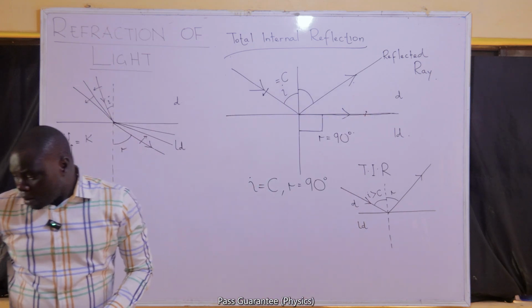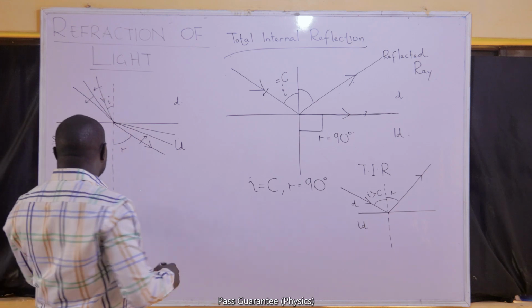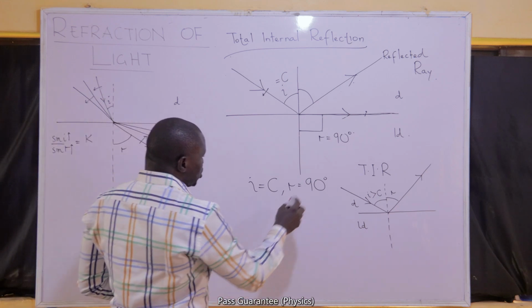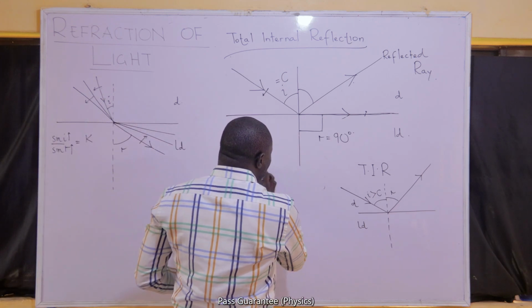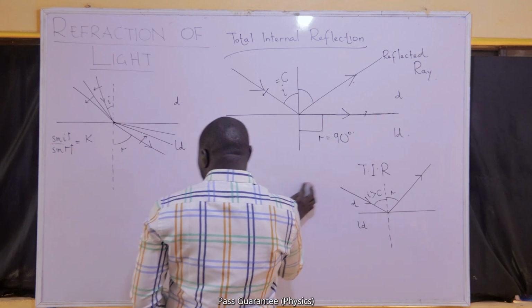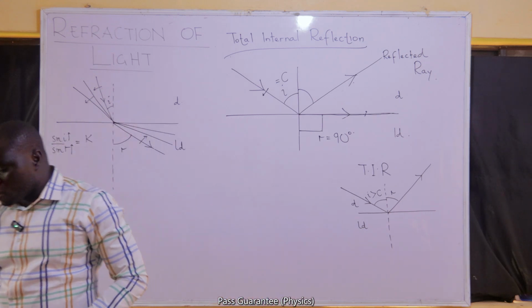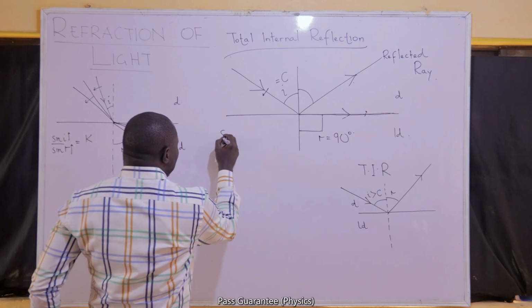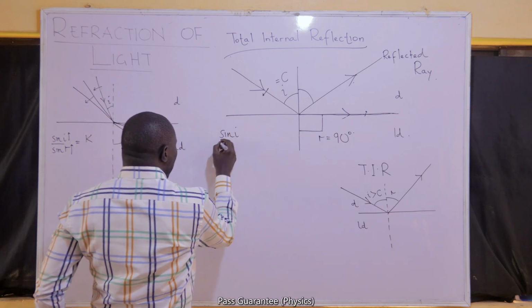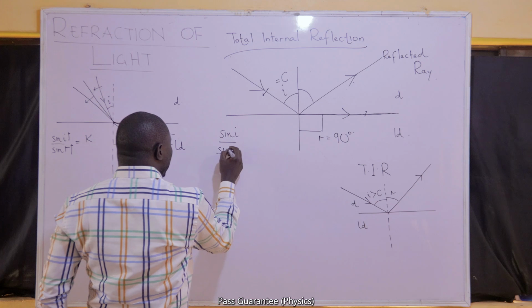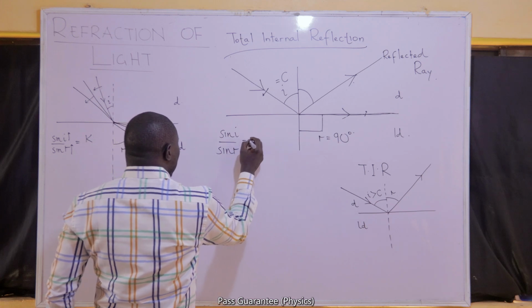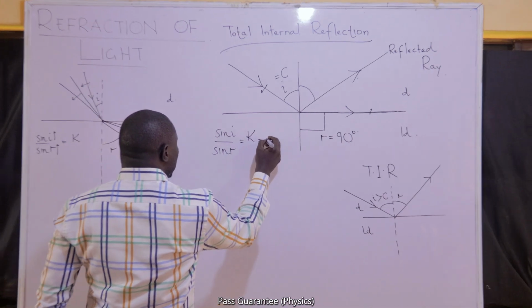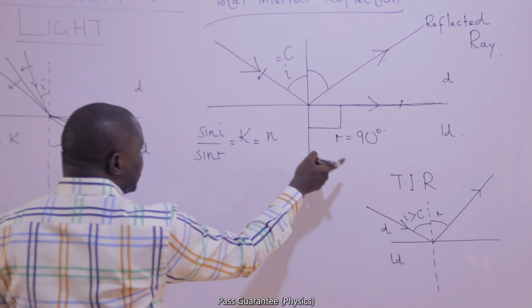Now, there are ways by which we can restructure our equation at the point when critical angle is occurring. When critical angle is occurring, we can clearly say that, remember that sine i over sine r, according to Snell's, is the ratio of the refractive index.